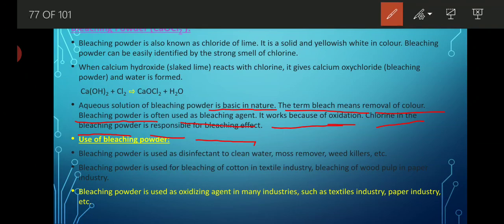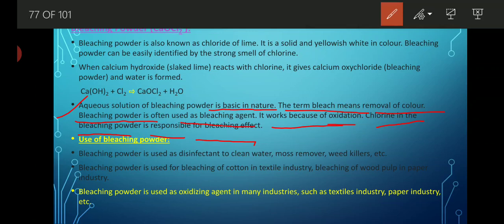See, nowadays in beauty parlors also we apply bleach. Why? Because it just decolorizes things. It is used for decolorizing, removal of color. So it is also one of the uses we can consider for bleaching powder. The aqueous solution of bleaching powder is basic in nature.